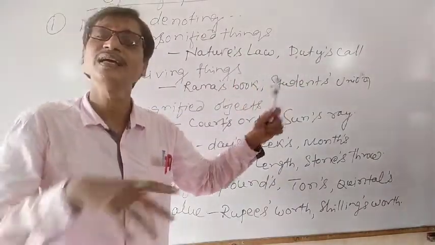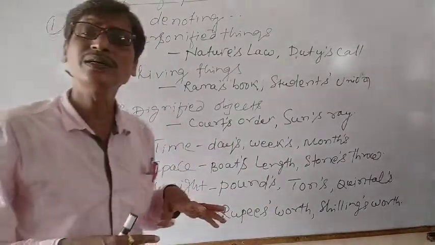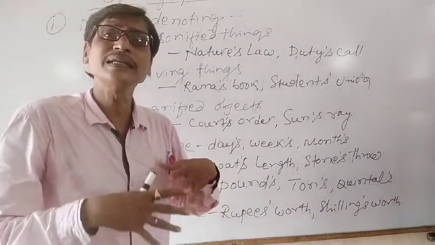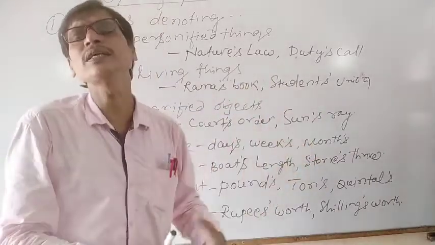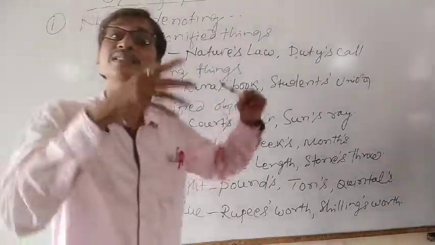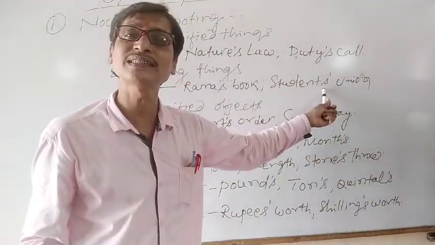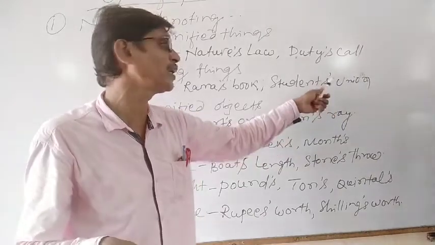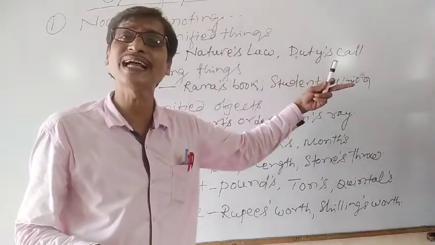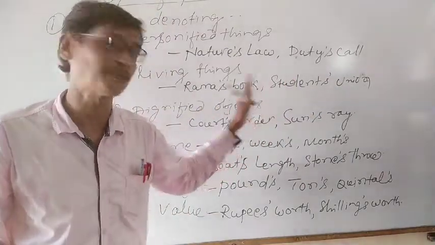Duty is called nature's law. Understand? Similarly, when we have living things, for them we use the possessive case, like Ram's book, students' union. Students already ends with s, therefore to make its possessive we put an apostrophe after the s to show its possessive case. In this case we use the possessive case.